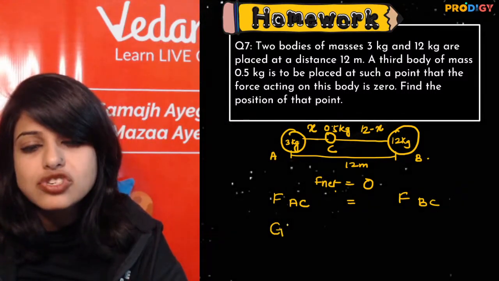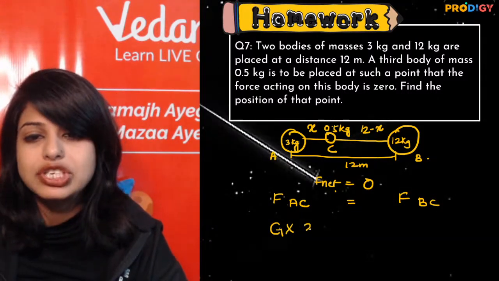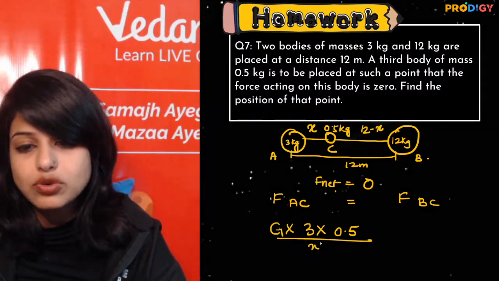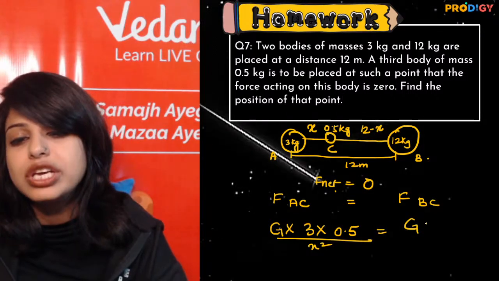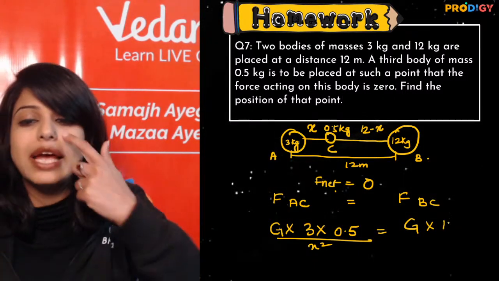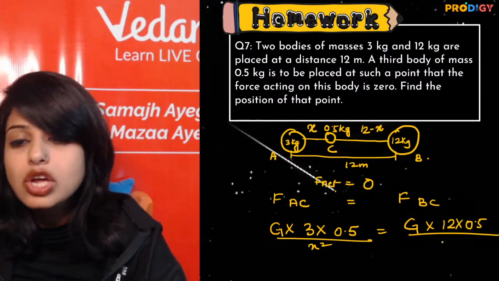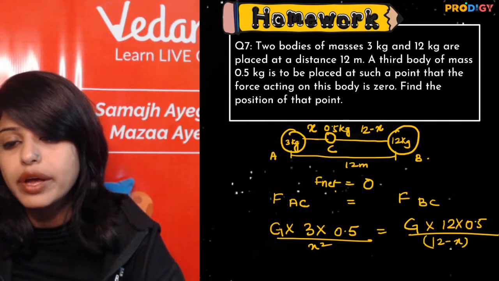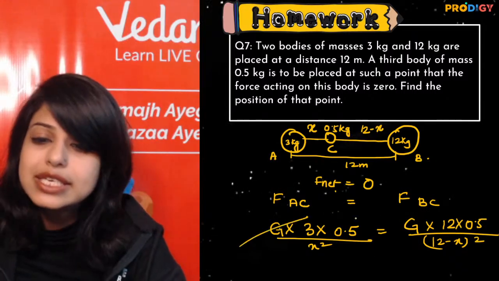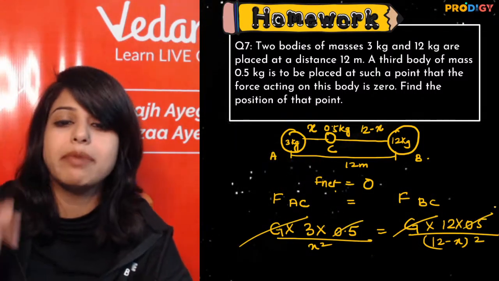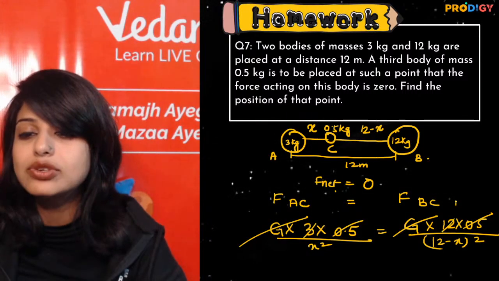So capital G, mass of A which is 3 into mass of C which is 0.5 upon x square will be capital G into mass of B that is 12 into mass of C that is 0.5 upon 12 minus x का whole square. Right? So G से C गायब, टाटा बाय बाय. 0.5, tada bye bye. 3 and 4 cancel to give me 4.